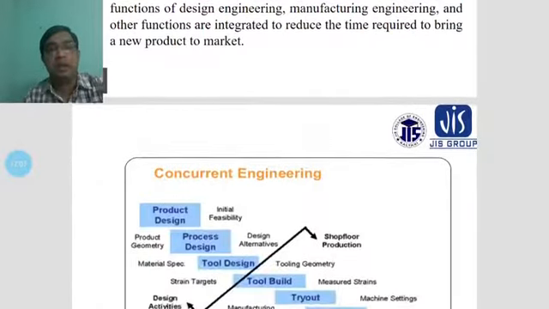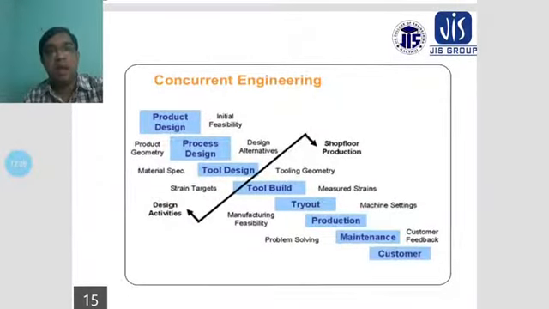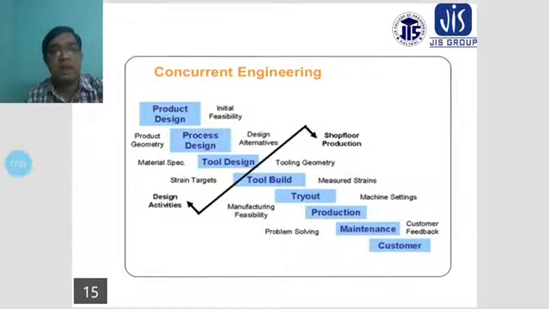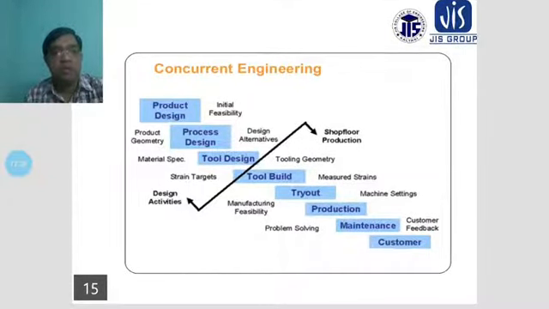You can see the concurrent engineering layout here. The product first comes from the product design, which is based on different new concepts coming from the customers.